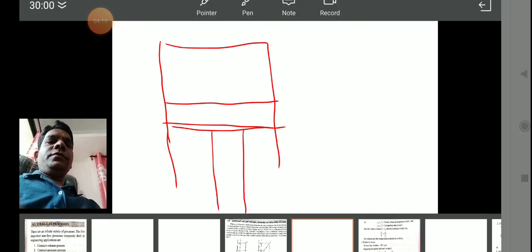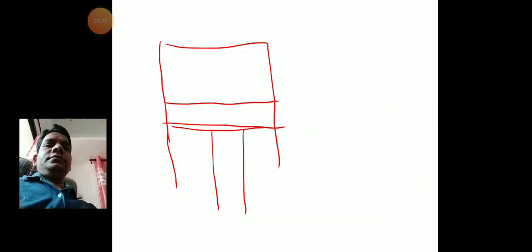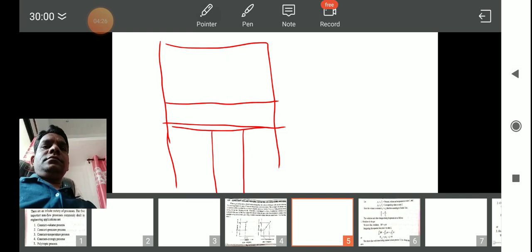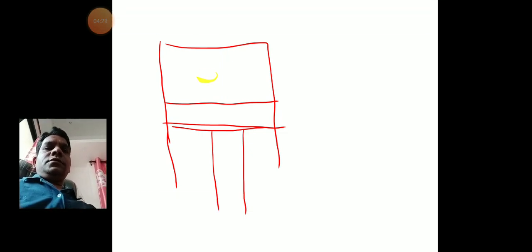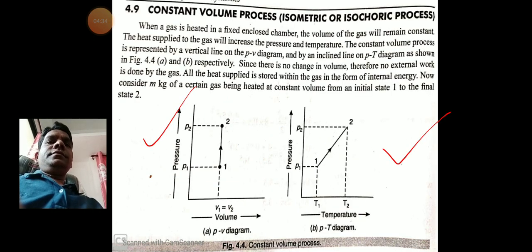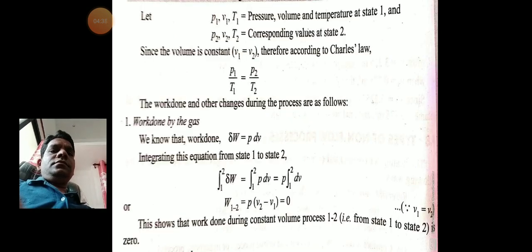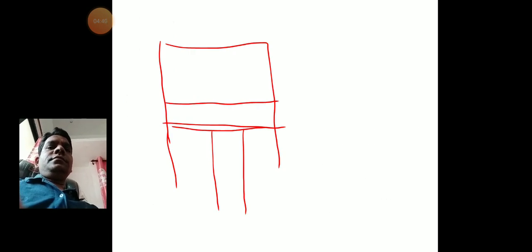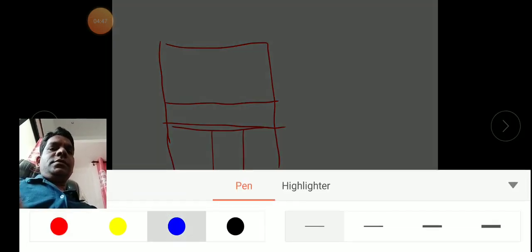In it, gas molecules are present. So I select some different color.